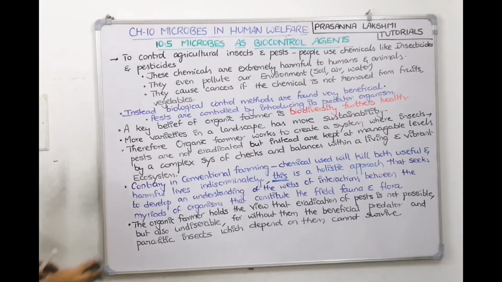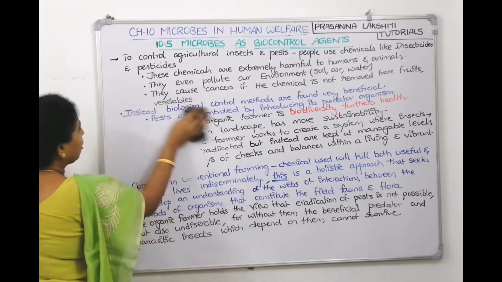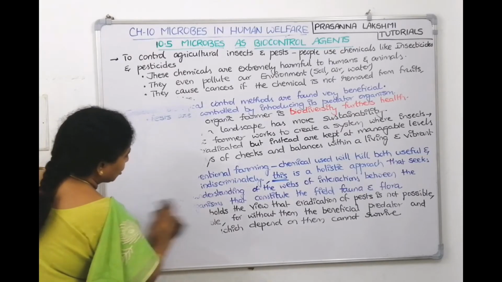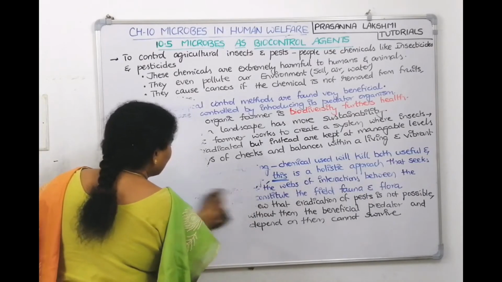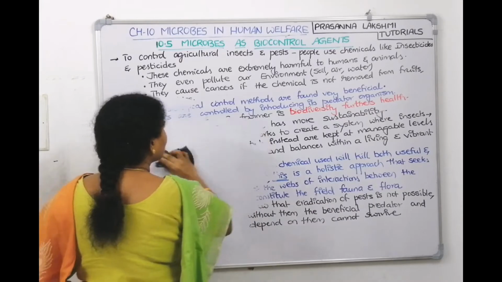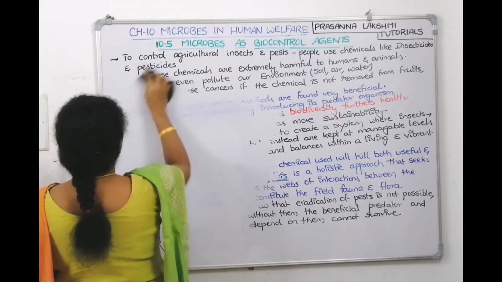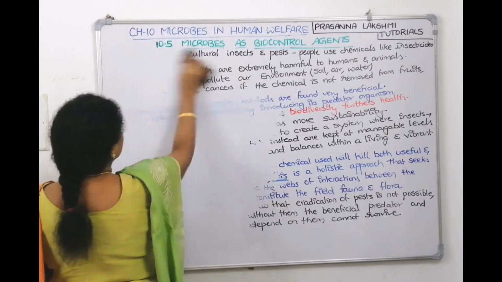So the organic farmer's thought is, if you use all these living agents, biological agents, then dependence on chemicals will come down to zero, no? So our money is also saved. We need not buy a pesticide or insecticide.